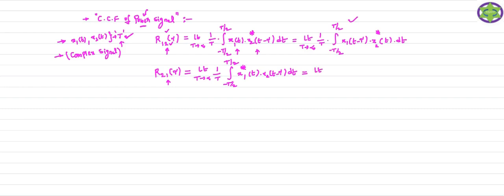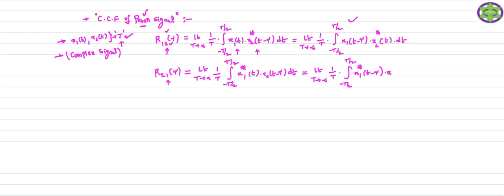Whenever it is R21 of tau, you just take the conjugate of the first signal. Whenever it is R12 of tau, you just take the conjugate of the second signal, whether it is time shifted or not. Observe this formula: limit T tends to infinity, 1 by T, integral from minus T by 2 to T by 2. Instead of x1 of t, I take the shift on the first signal, so it is the conjugate of x1 of t minus tau.